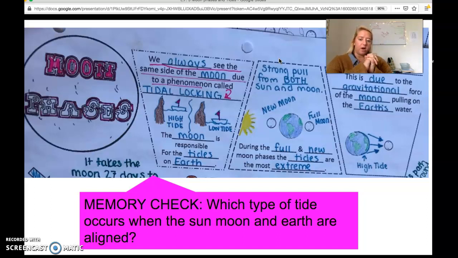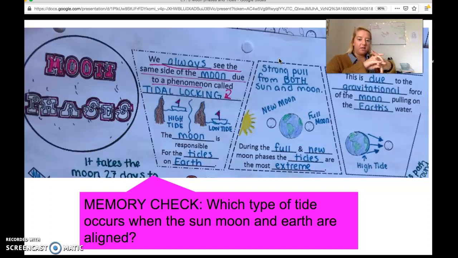Not exactly sure why we threw the tide in there, but I would like to remind you, or tell you for the first time, the moon is responsible for the tides on the earth. So the tides happen due to the gravitational pull of the moon on the earth. The moon does not have enough mass to pull the earth one way or another, but it does have the mass and the ability with gravity to pull on the earth's hydrosphere or water. That's what causes high tide and low tide.